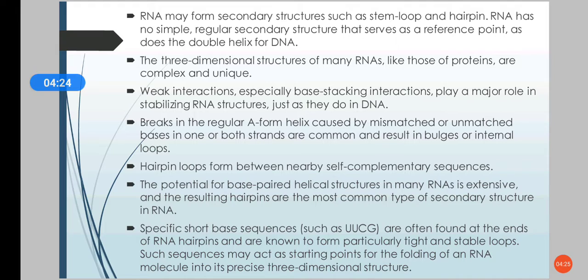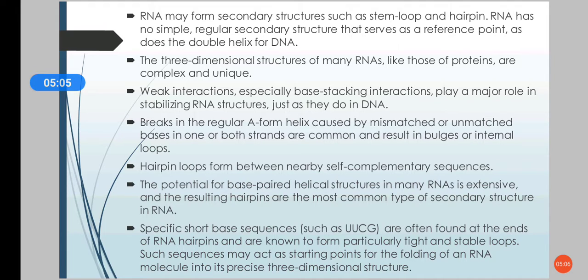Not only single stranded structure, RNA can also have secondary structures such as stem loop and hairpin. RNA has no simple regular secondary structure. They can have different kinds of secondary structures. The three-dimensional structures of RNA are very complex and unique, as in the case of DNA. The interactions that stabilize the RNA structure are the same as in DNA, that is weak interactions, especially the base stacking interactions.